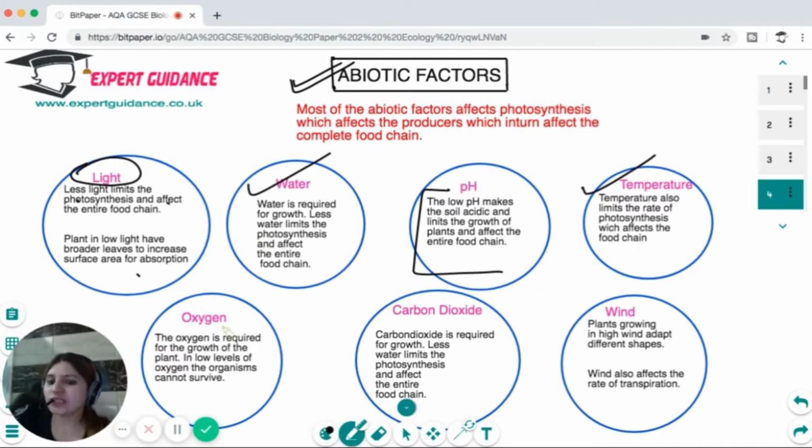The oxygen limits the growth as it is required for respiration. The carbon dioxide again is required for photosynthesis, and the plant growing in high wind will have different shapes. Wind will affect the rate of transpiration, the rate of absorption of water, which will in turn affect the entire food chain. So all these abiotic factors are interconnected with each other.